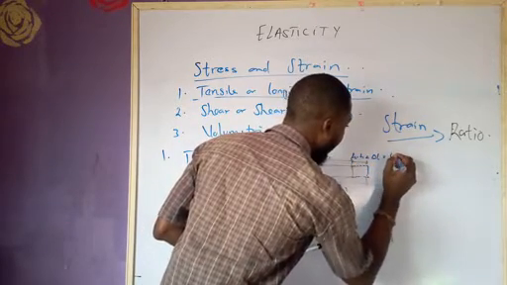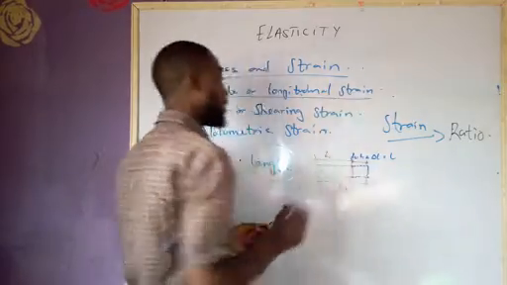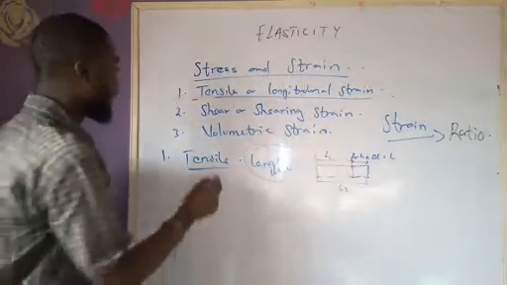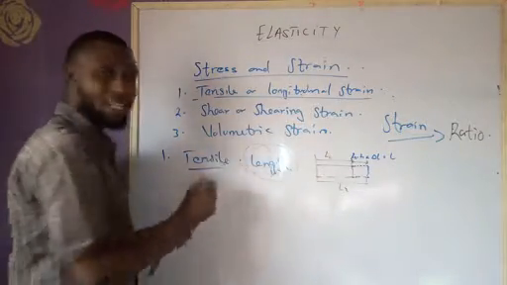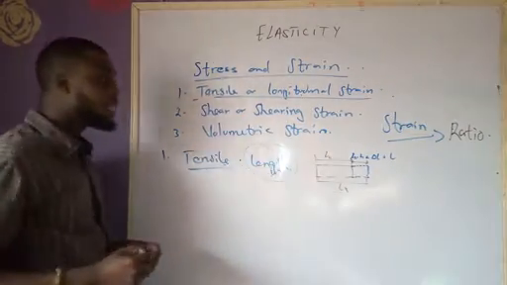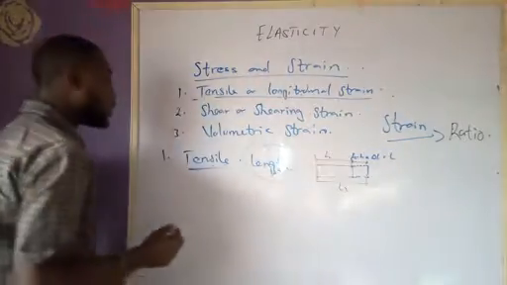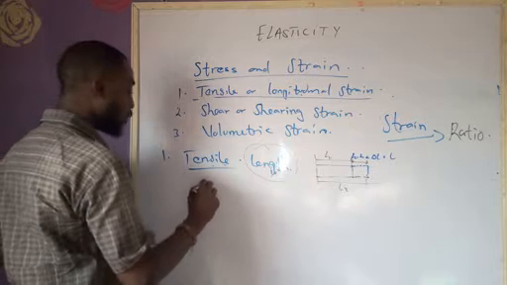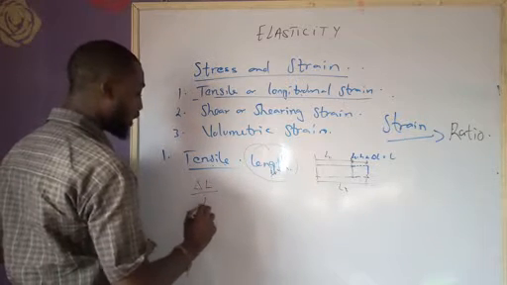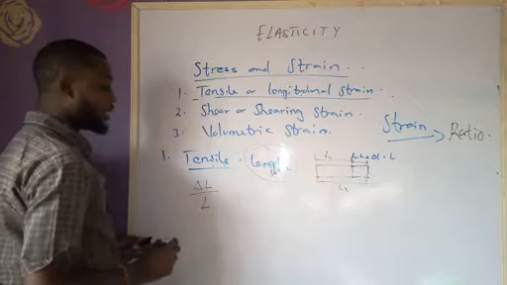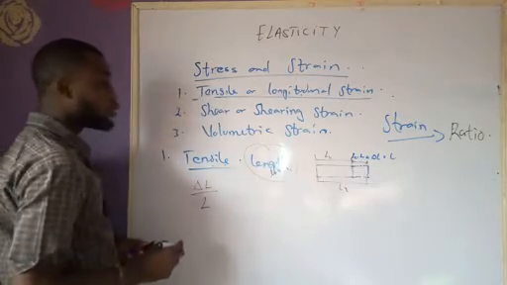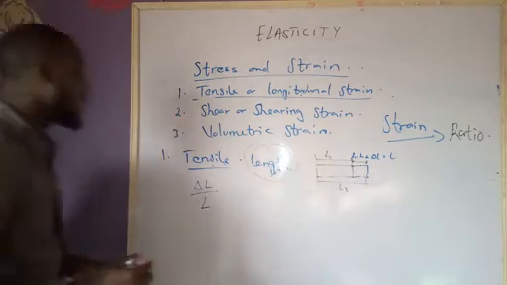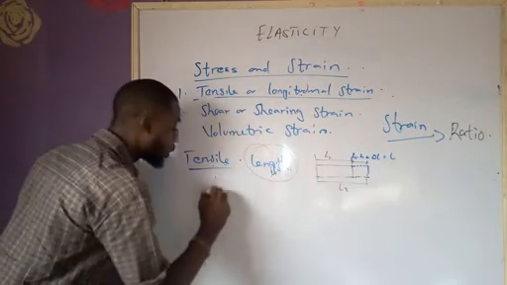So let me go to small letter l for that one. Why I use capital for line. Alright. Which implies that our tensile strain can simply be defined as the ratio of change in length to original length.